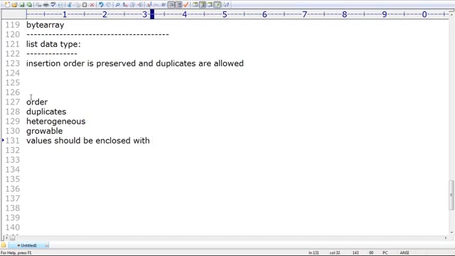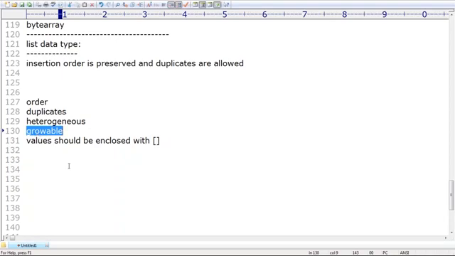Next, values should be enclosed within a square bracket. Growable nature means yes, increasing is possible, reducing is also possible, right? Increasing is applicable, and decreasing is also applicable. We can reduce the size. Just use the remove operation, and by default the values will be removed.